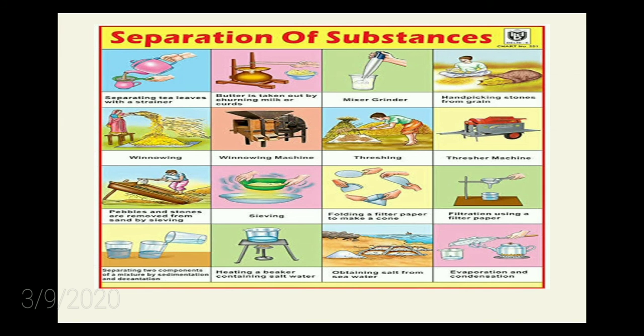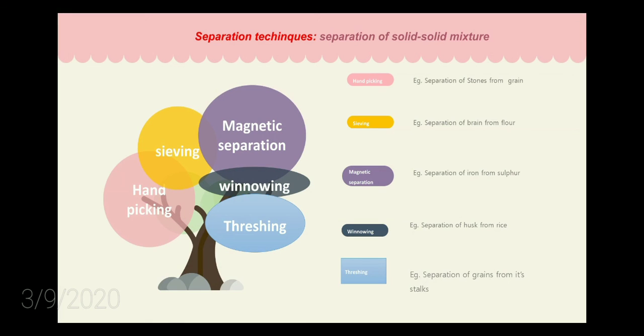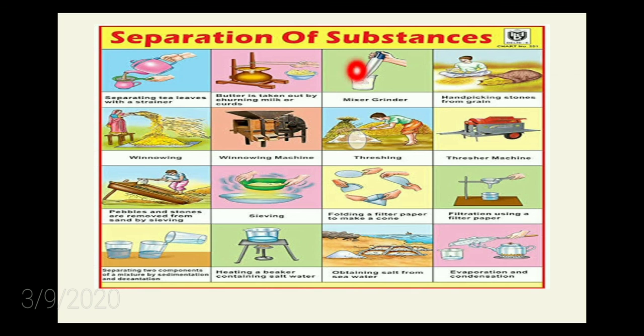So look at this picture. In this picture, this is winnowing. What are they doing here? With the help of air, they are separating the husk and the grain. And this process is threshing.